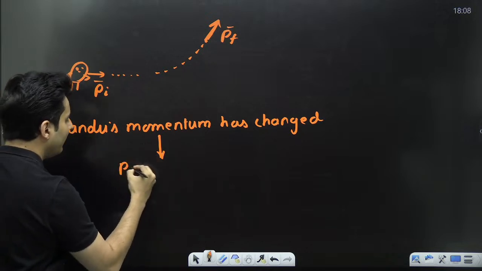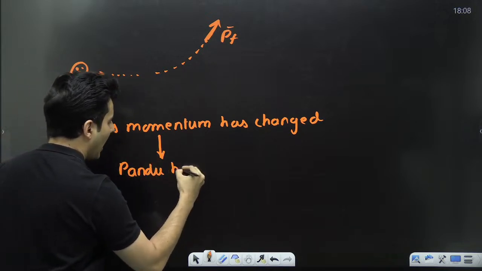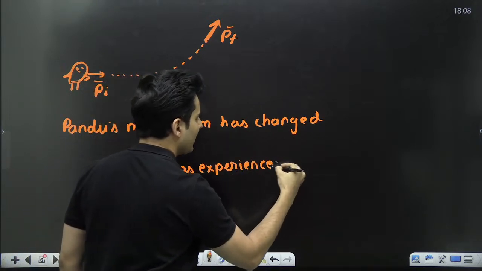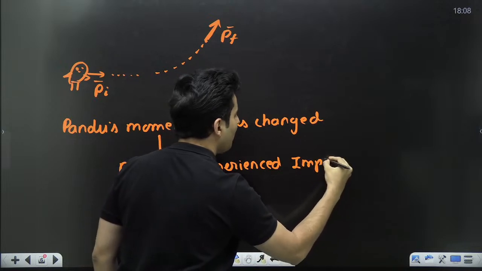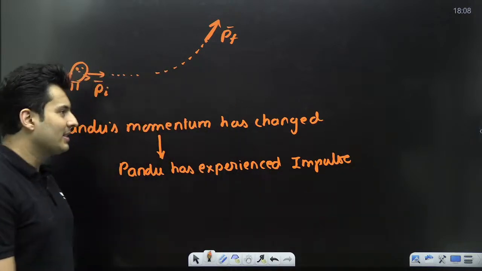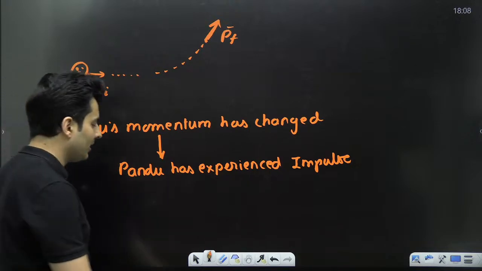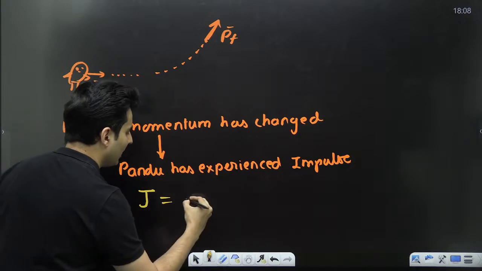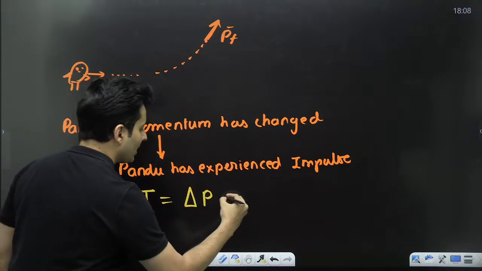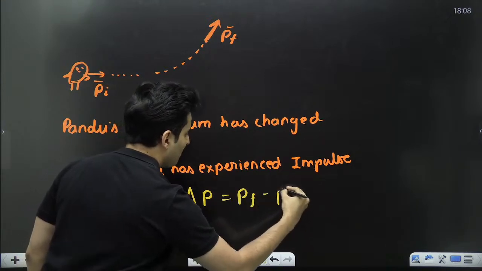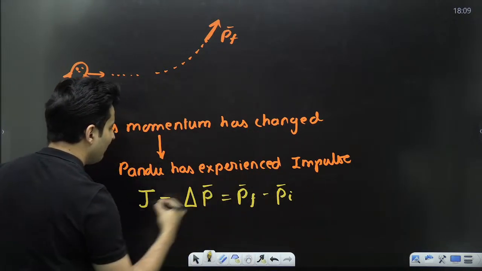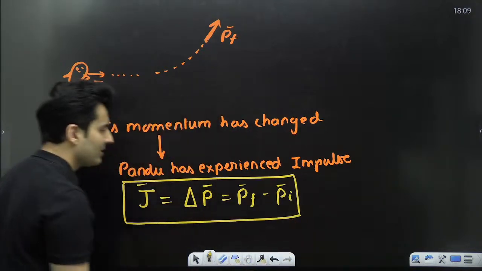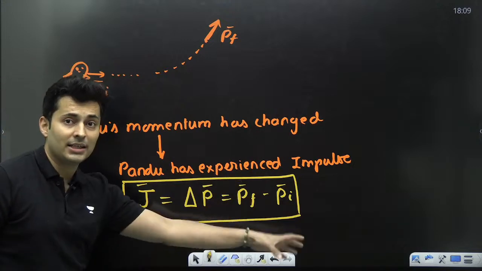So I would say Pandu has experienced what? Impulse. So impulse is nothing but the change in the momentum. The symbol for impulse is basically J. J is nothing but the change of the momentum. That means it is final momentum minus your initial momentum. And this is a vector. So bear that in mind. Impulse is the change of momentum, final minus initial.